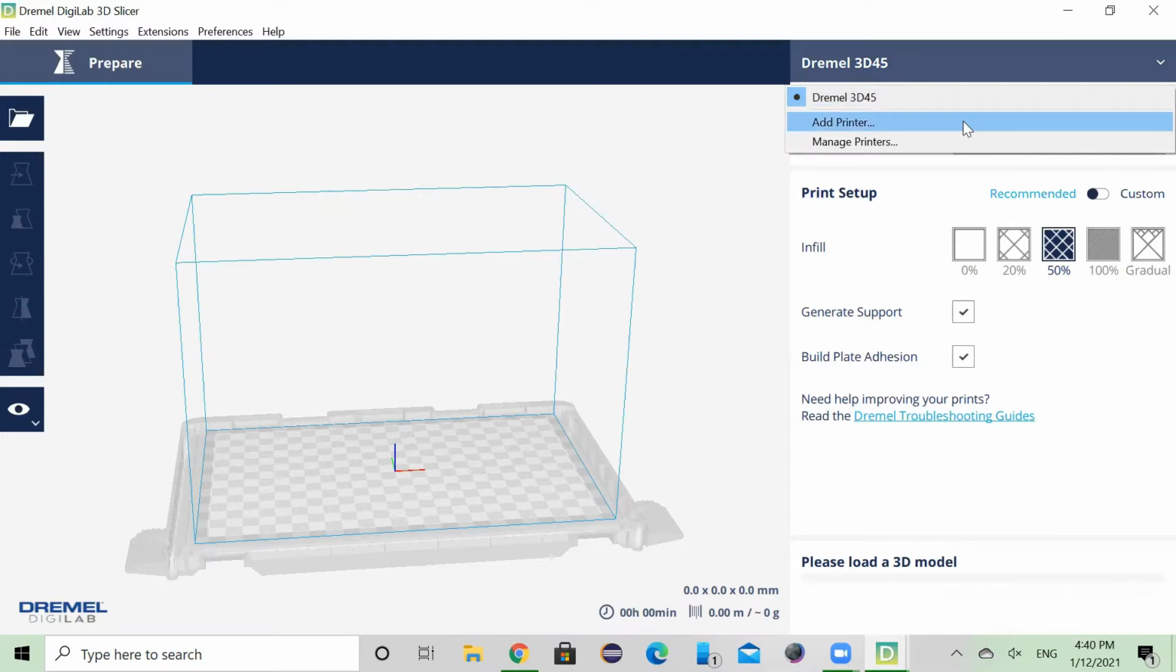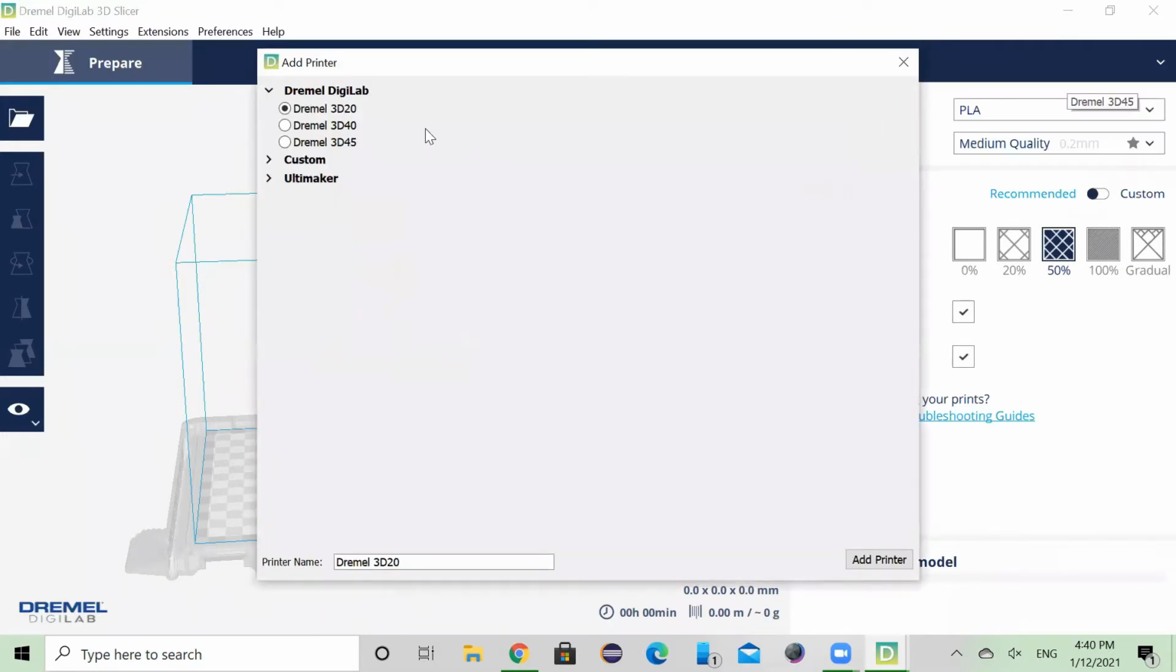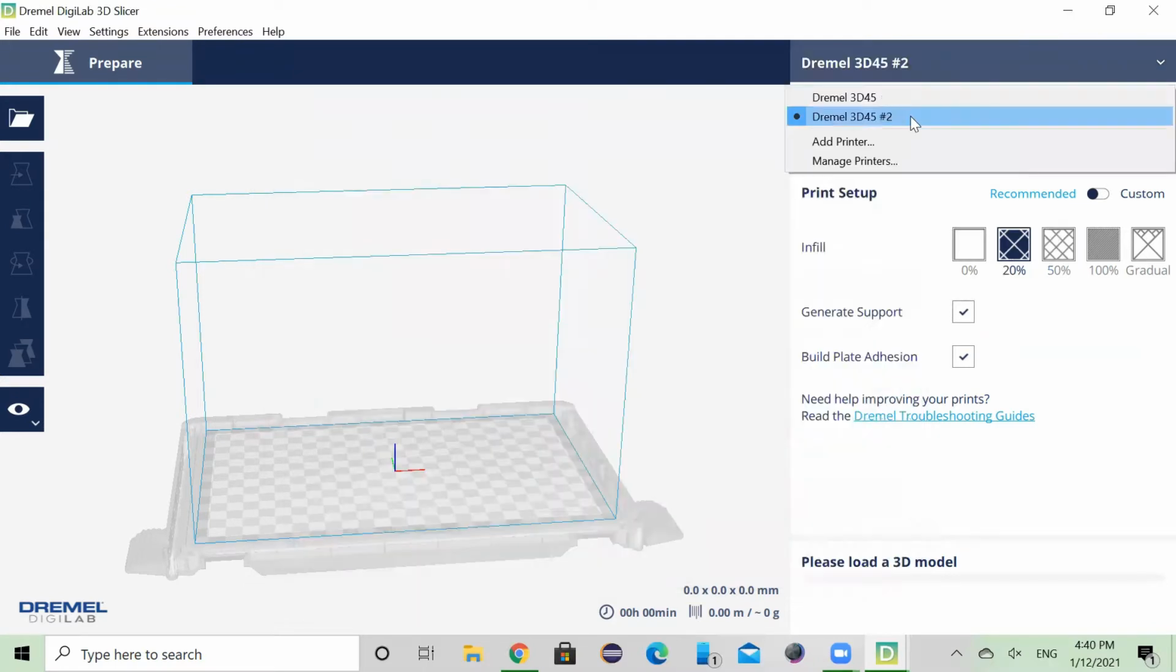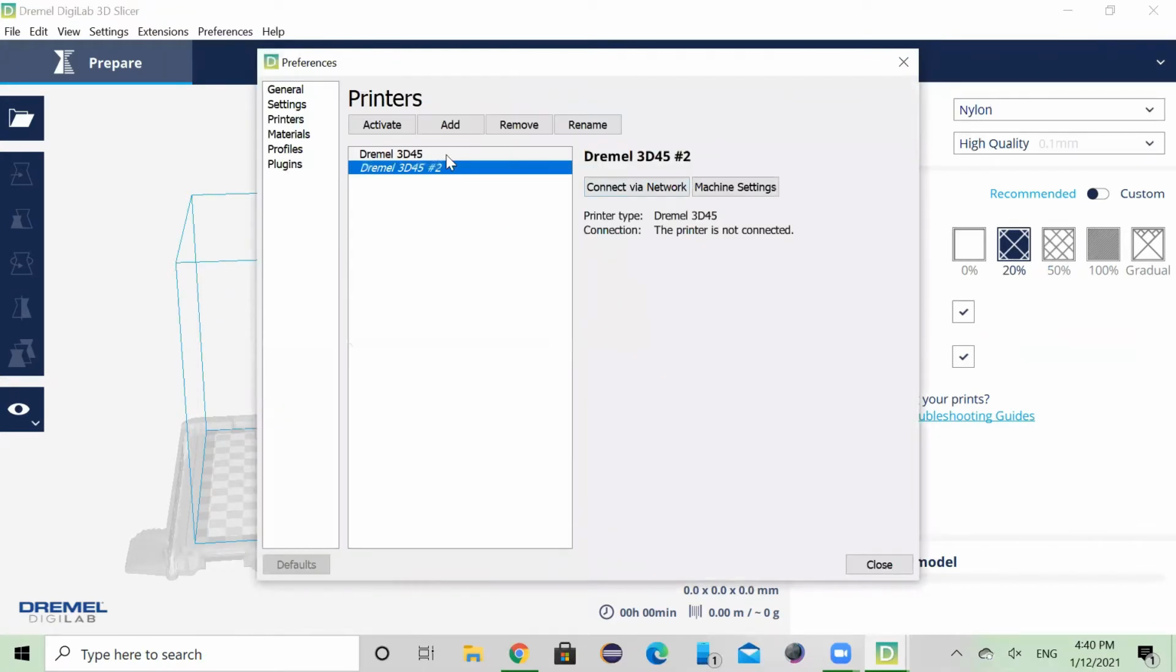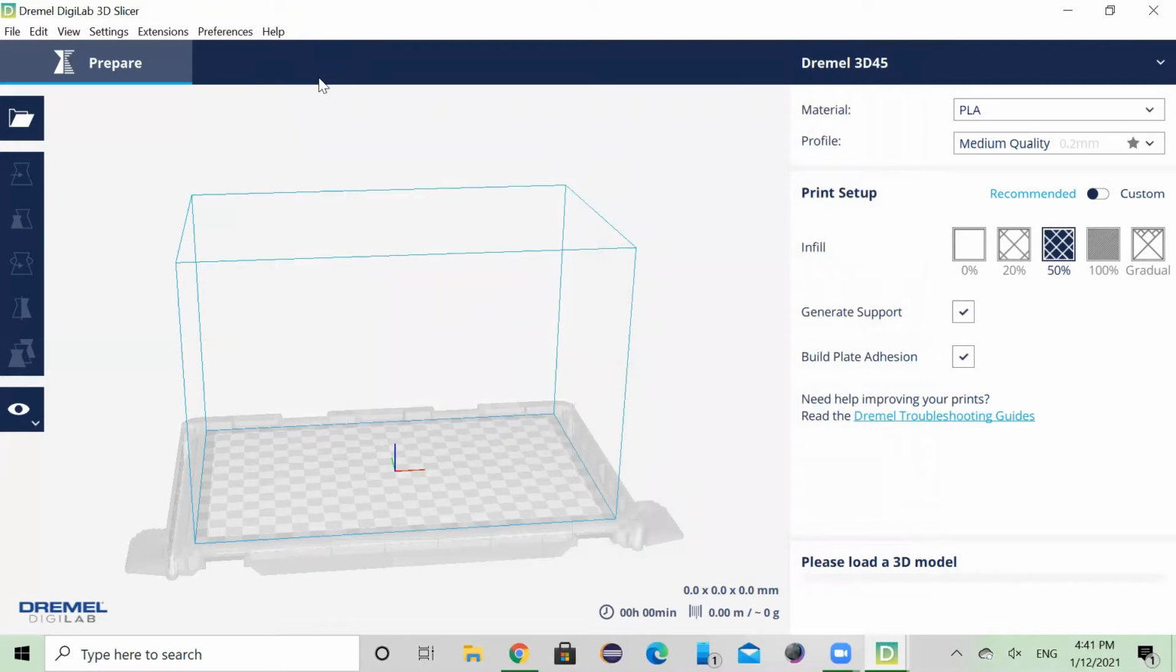So go ahead and go to the drop-down button, Add Printer, and click on Dremel 3D45 since that's the printer that we have in Driftmeyer. You'll see right here, since I've already used the software on my device before, there's a duplicate, so I can just go to Manage Printer and click on Remove after selecting the duplicate, and it should remove it. Alright, now your software is ready to be used.